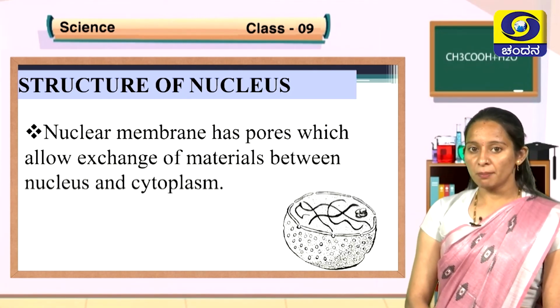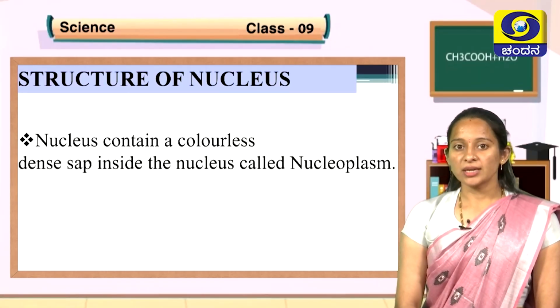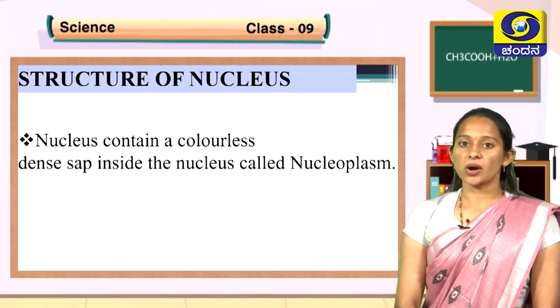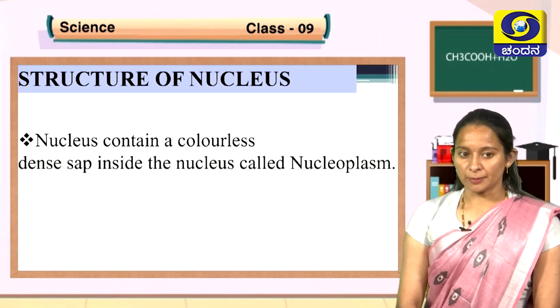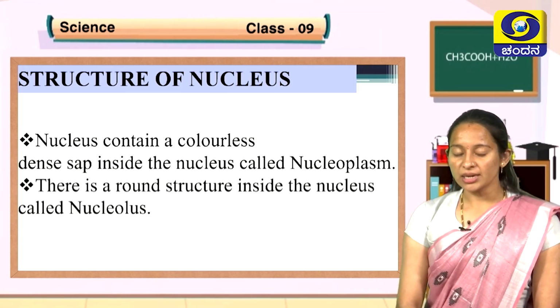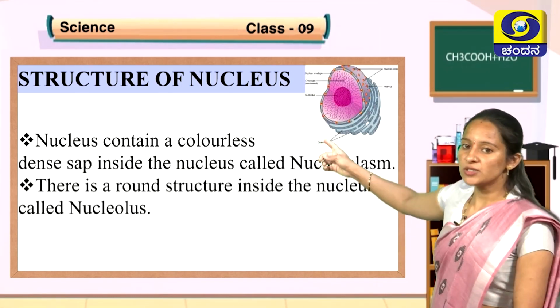In the outer membrane, pores are seen in the picture. Inside the nucleus, there is a dense colorless liquid called nucleoplasm. There is a round structure inside the nucleus which is called nucleolus. Here the image is given again.